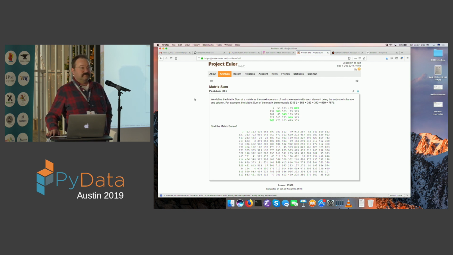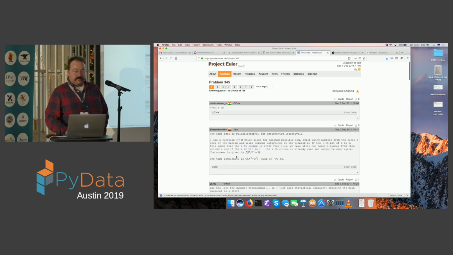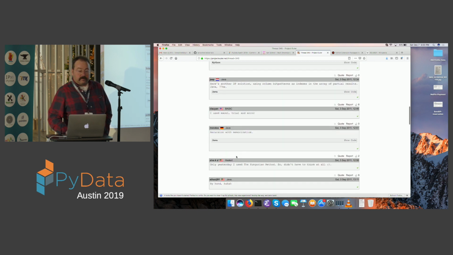So it's a lot of fun if you want to learn about programming techniques, and whenever you actually solve a problem, you can then go into the discussion forum for that problem and look at the solutions that all the different people have come up with.